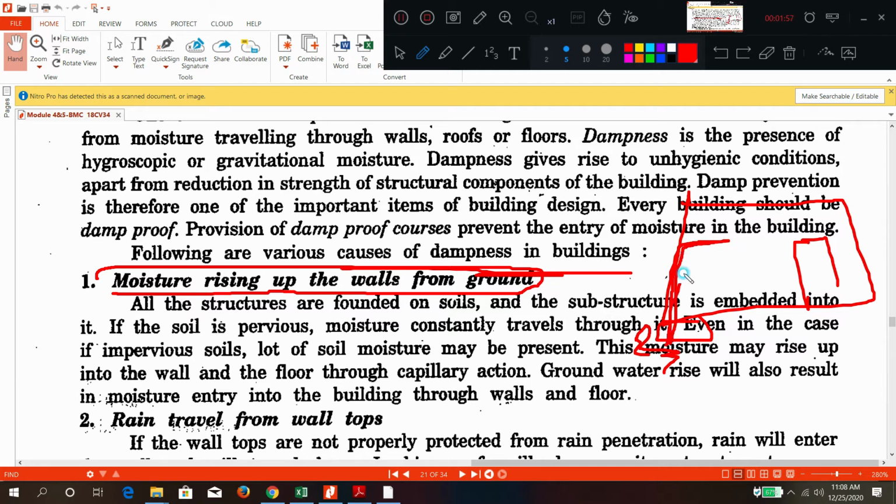Water should not rise. So one of the reasons is moisture rising from the walls. Second is rainwater from the wall tops. The rainwater which is falling on the walls may penetrate.